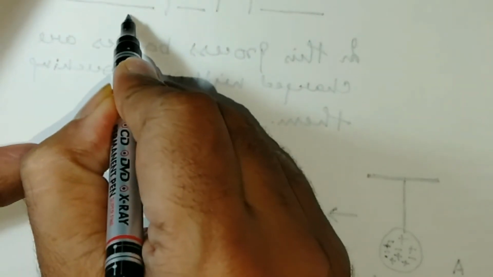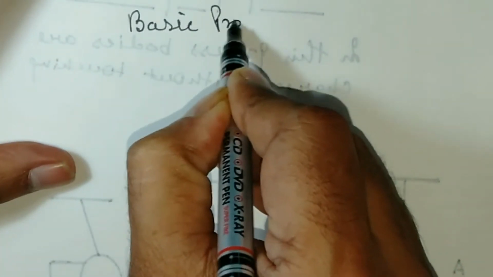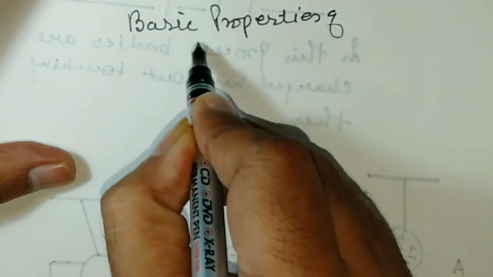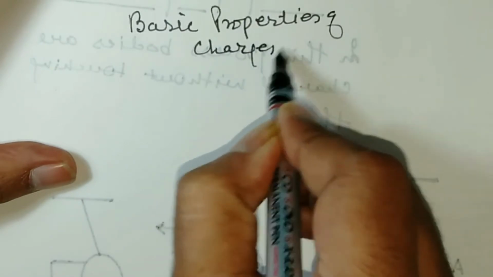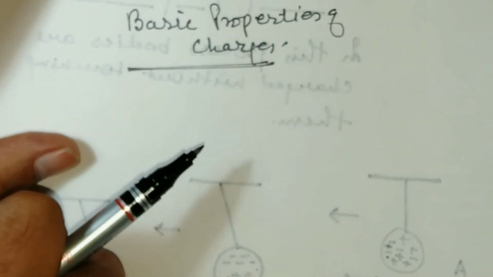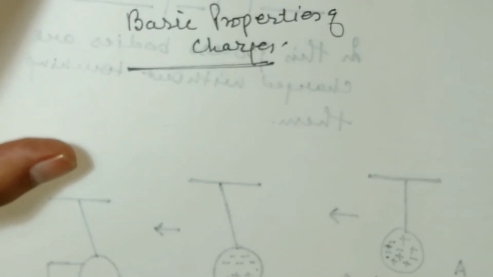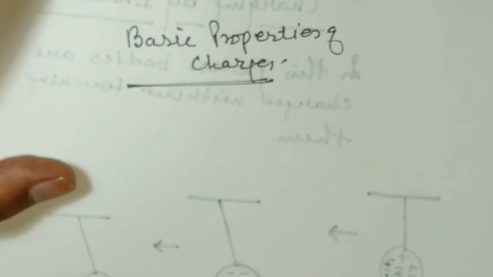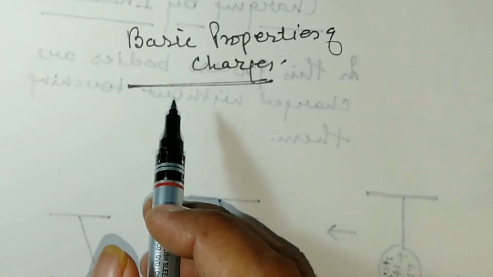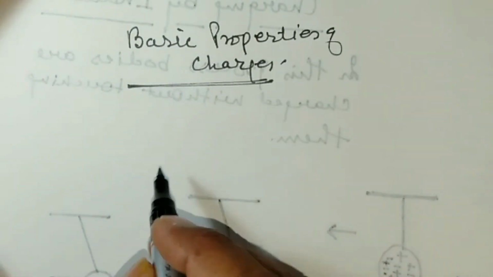Now the next is basic property of charges. What are the basic properties of charges? Basic properties of electric charges, the number one is